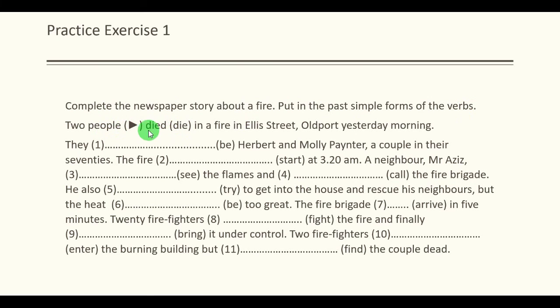So you see here was a blank, and in the bracket the hint was given. Similarly, you complete all these 11 blanks. I give you 2 minutes, and I would recommend you to pause the video and do the exercise. And at the end of the exercises, we'll check the answers.